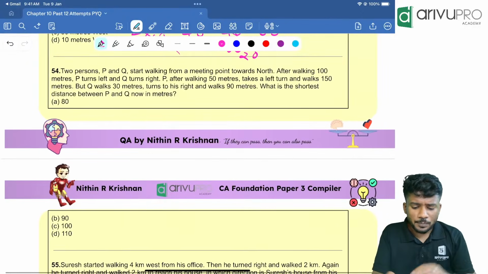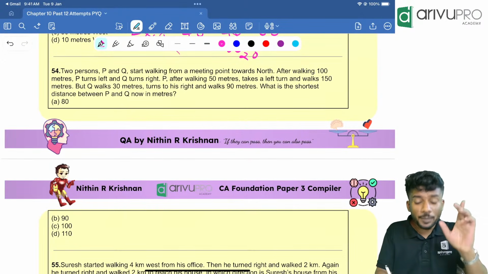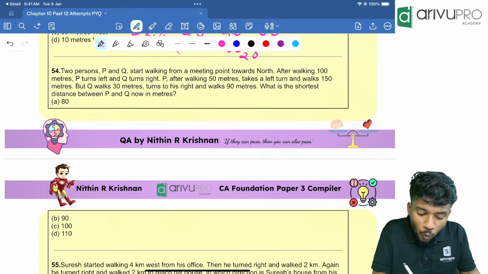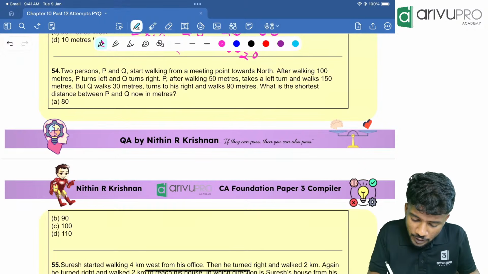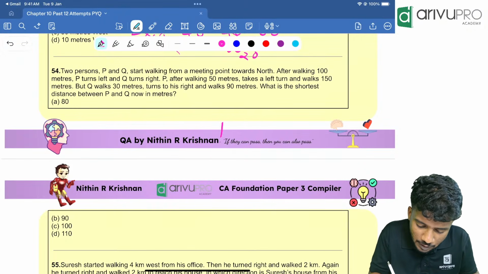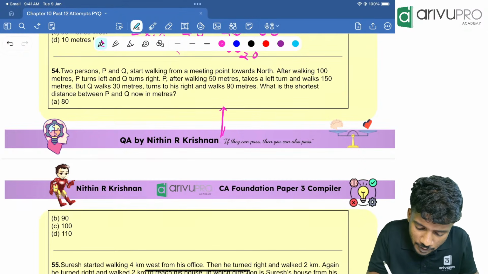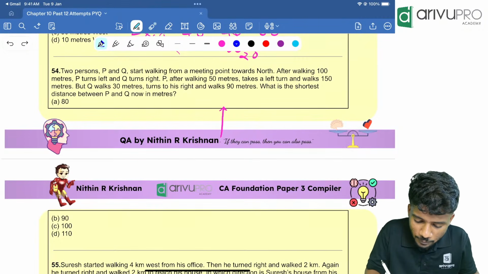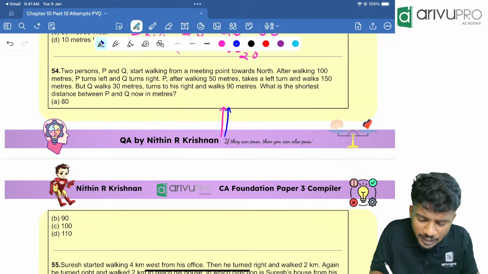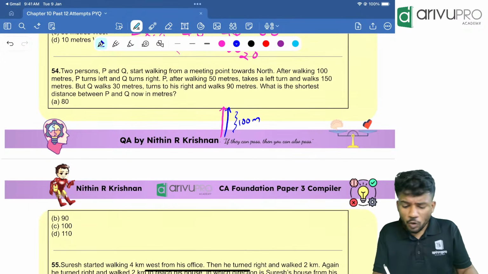So two people P and Q are starting from a meeting point towards north. How many people are there? 2 people, P and Q. They are walking towards the north. After walking 100 meters, let P be this color and let Q be another color. I'll use blue. So P and Q, how much did they travel? 100 meter.